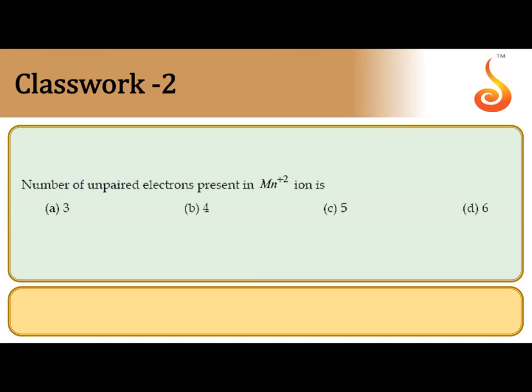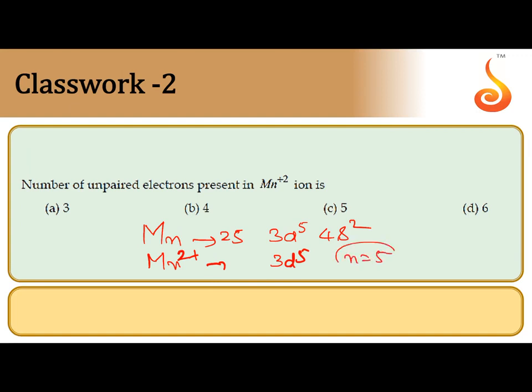Number of unpaired electrons present in same type of question. For manganese, atomic number 25, 3d5 4s2 after argon electronic configuration. For Mn2 plus, you remove 2 electrons from 4s, then its electronic configuration 3d5. So in 3d5 number of unpaired electrons 5. 5 orbitals of D having 5 unpaired electrons. So correct answer is C.